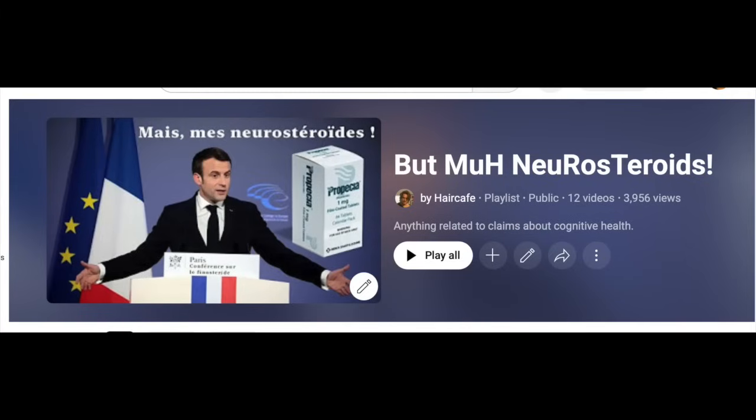The people who claim they have neurological side effects are either having a nocebo effect or their problems are caused by other factors besides 5-AR inhibitors. They just refuse to acknowledge it though because they've been brainwashed by anti-finasteride propaganda. The bottom line here, chooms, is that neither drug has ever been proven to cause neurological side effects. Never. And if you want more data about this, I'll go ahead and post my entire My Neurosteroids playlist below, where I go over literally every single piece of research that has ever been done on this subject.